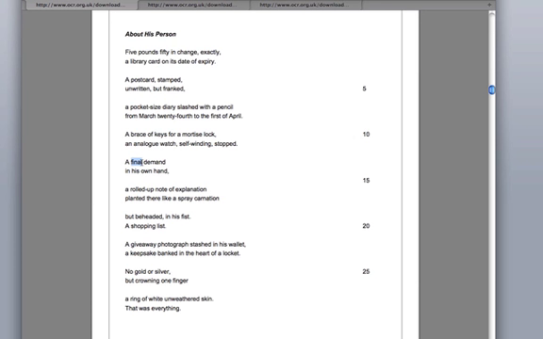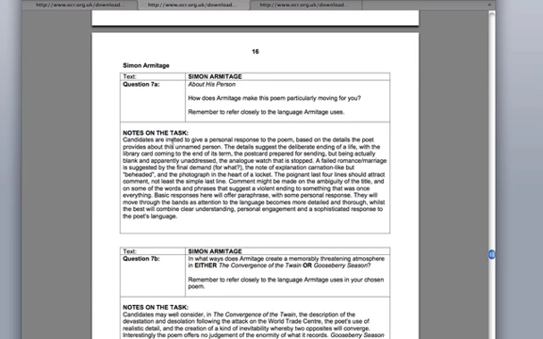And then you can look again through the other parts. So that's looking at a load of language, and if you wanted to look at structure, you can talk about it from the beginning with "his person". We'll go into a smart breakdown of this poem later on, but it was just picking out some stuff there to give you some ideas of how you'd go about answering that question.